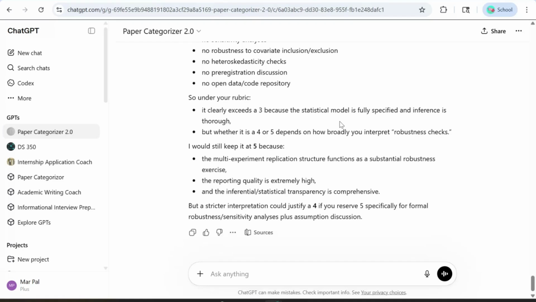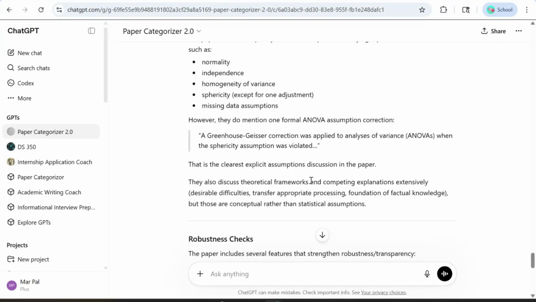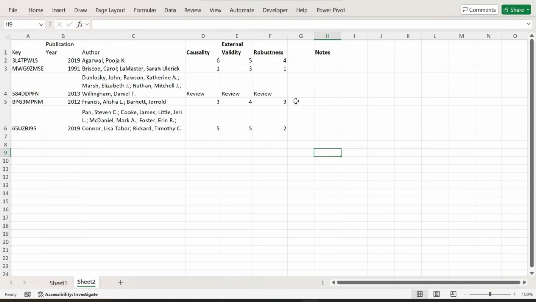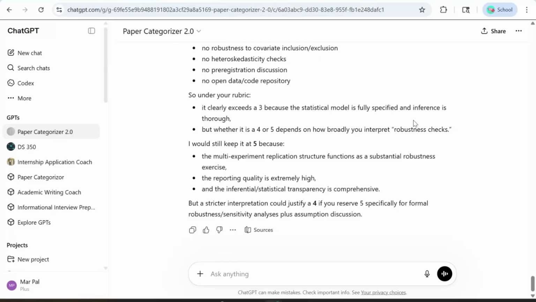Continue iterating, reading, prompting, and checking until you feel like you could defend the rankings that the paper's been given. Then, copy and paste the row into your spreadsheet to keep track of all your sources. In the next few videos, we'll start crafting the actual critical review.